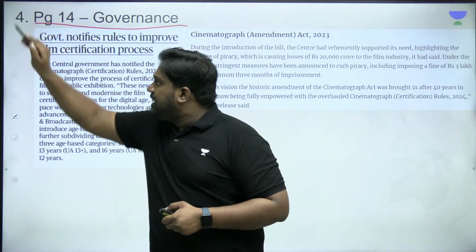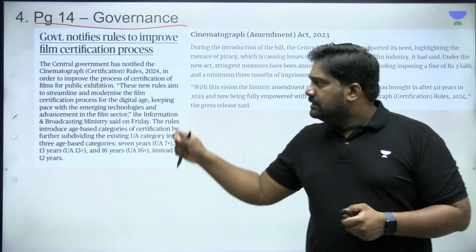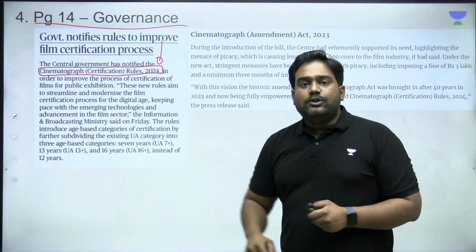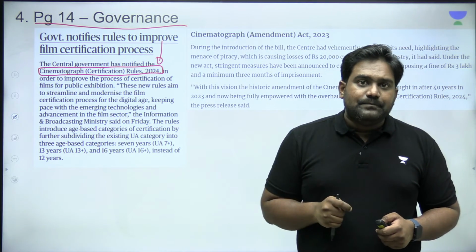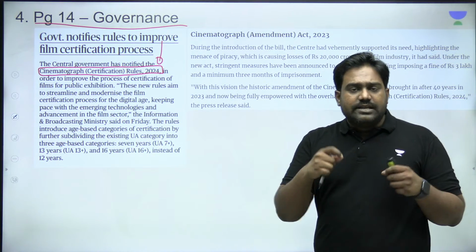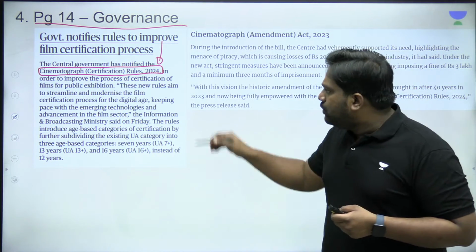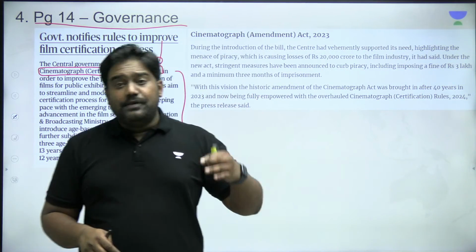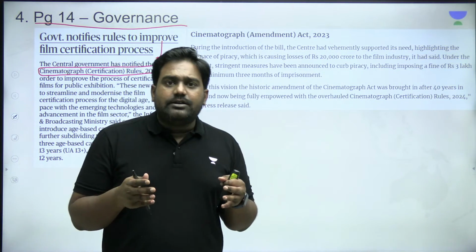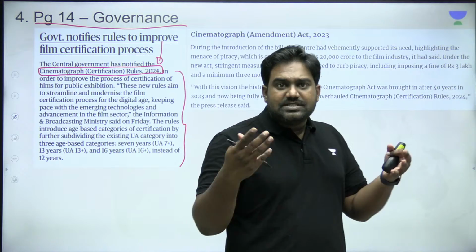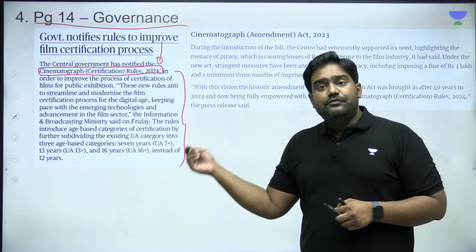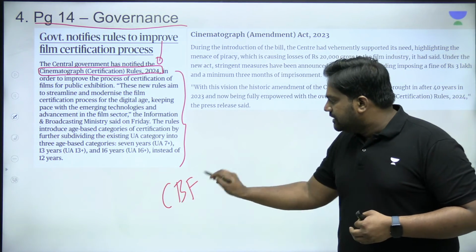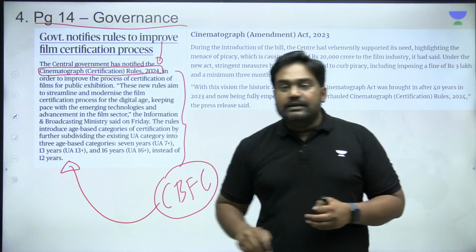Next, on the same page, we have an article referring to the Cinematograph certification rules 2024 that has been notified by the Government of India. So let's understand what is the Cinematograph Act, just the basic details, and what are the new rules. What does it provide for? See, first we had the Cinematograph Act of 1952. It basically regulated films and motion pictures. That's your cinema, right? Be it film certification, which is done by the CBFC, the Central Board of Film Certification. This was regulated under this act.